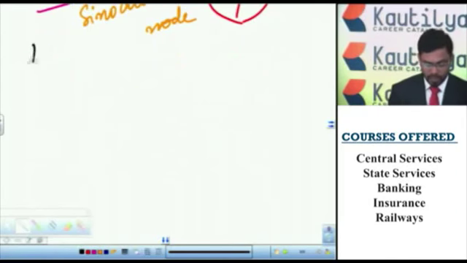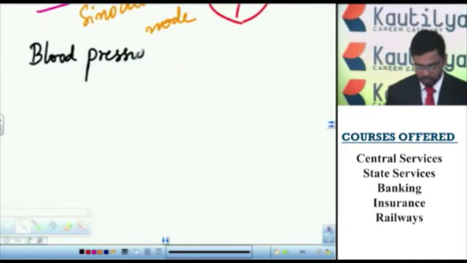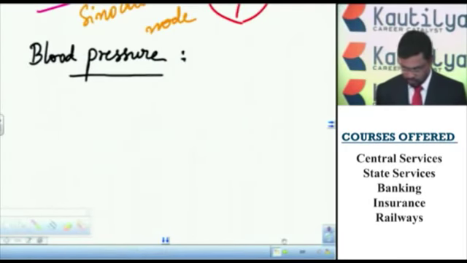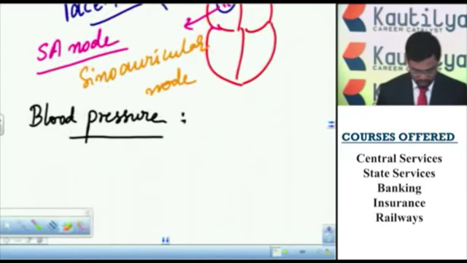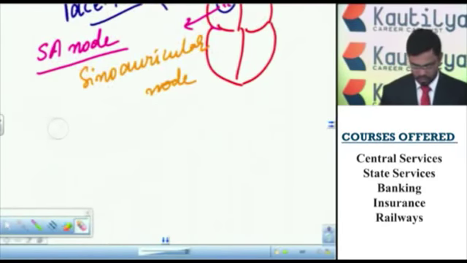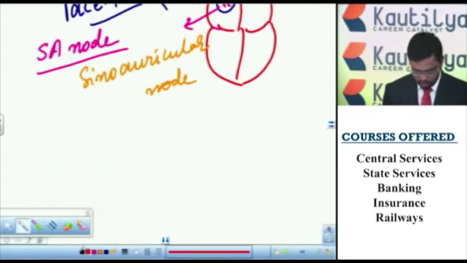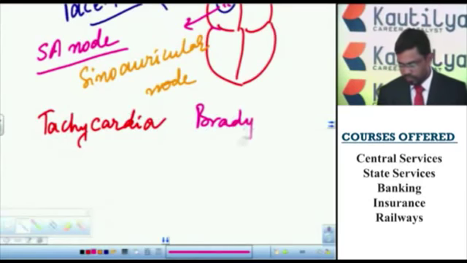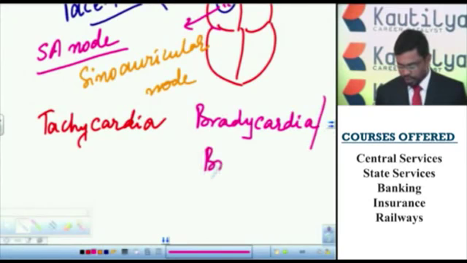Let us see blood pressure. But before going to that, you have to remember the terminology: tachycardia and bradycardia, or it is also called brachycardia.